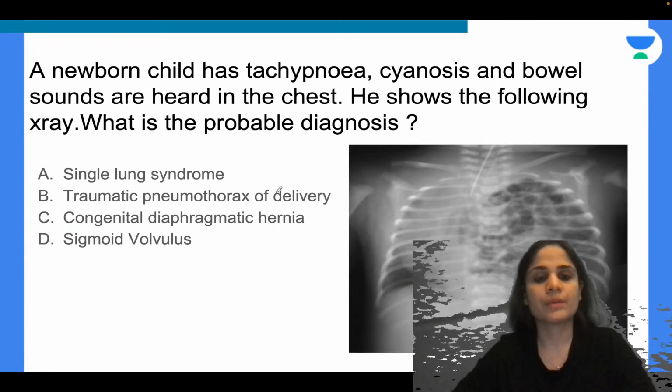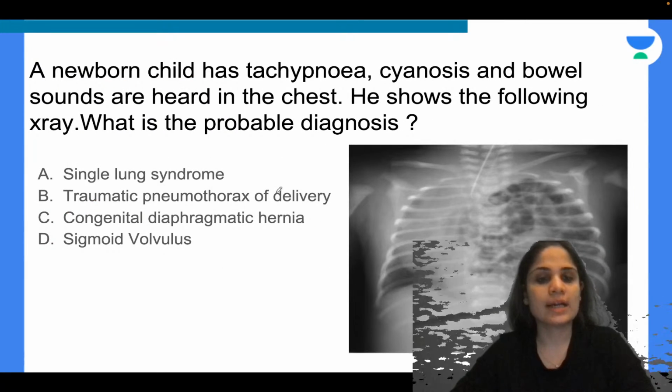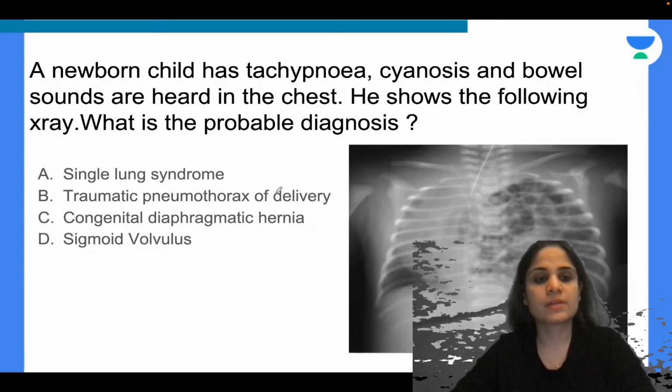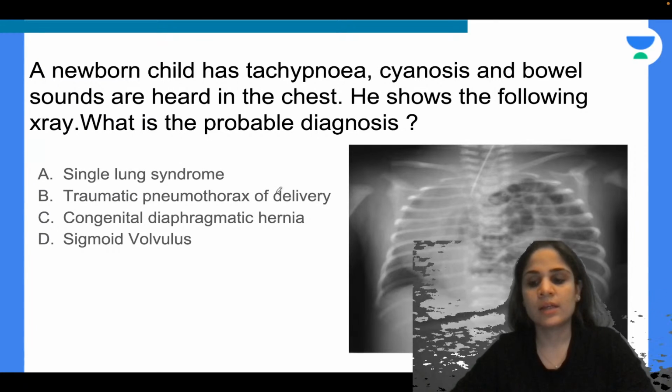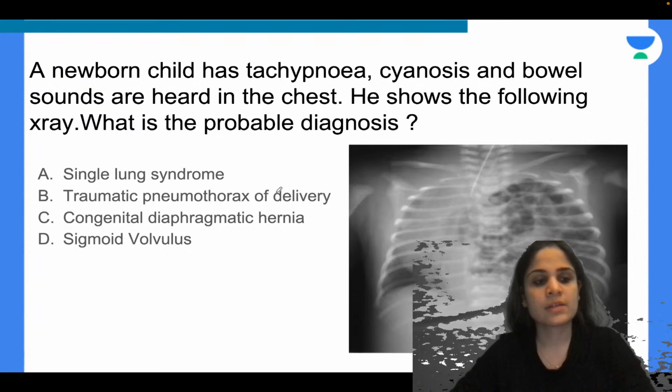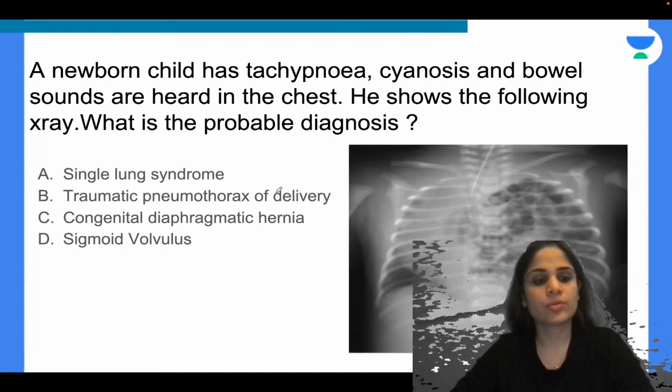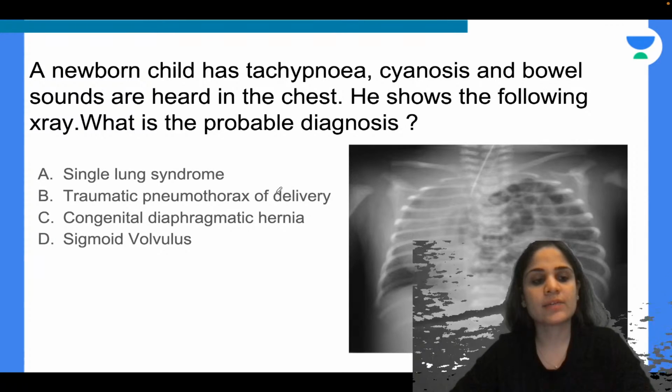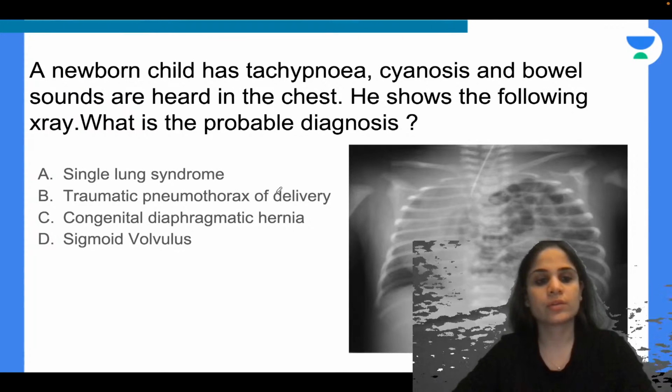Alright. Okay. A newborn child has tachypnea, cyanosis, and bowel sounds are heard in the chest. He shows the following X-ray. What is the probable diagnosis? Single lung syndrome, traumatic pneumothorax of delivery, congenital diaphragmatic hernia, or sigmoid volvulus.